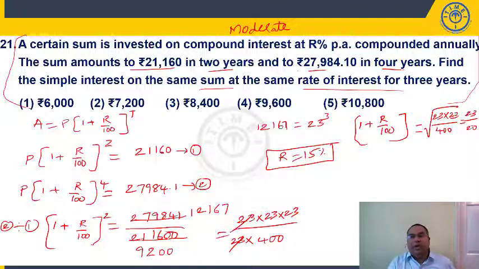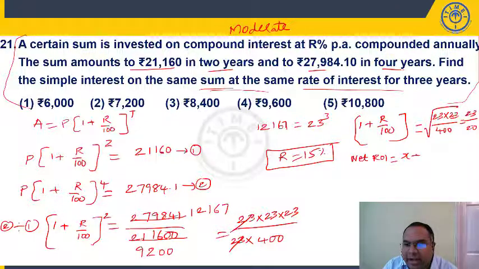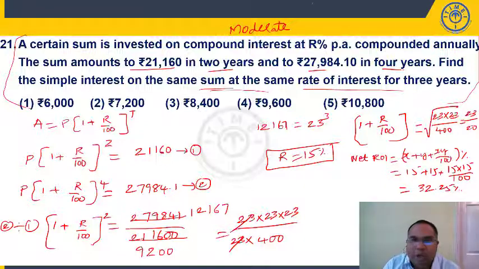Now what is the question? Question is not to find the R value. Find the simple interest on the same sum at the same rate of interest for 3 years. Now we are getting in 2 years it is 21,160. So for 2 years, what is my net rate of interest? Net rate of interest in compound interest for 2 years is given by x plus y plus xy by 100 percent. You can use your net change formula here. So 15% for 2 years means 15 plus 15 plus 15 into 15 by 100. So you'll get 32.25%. 32.25% is interest. So what should be my amount here? My amount should be, here I'll write here.